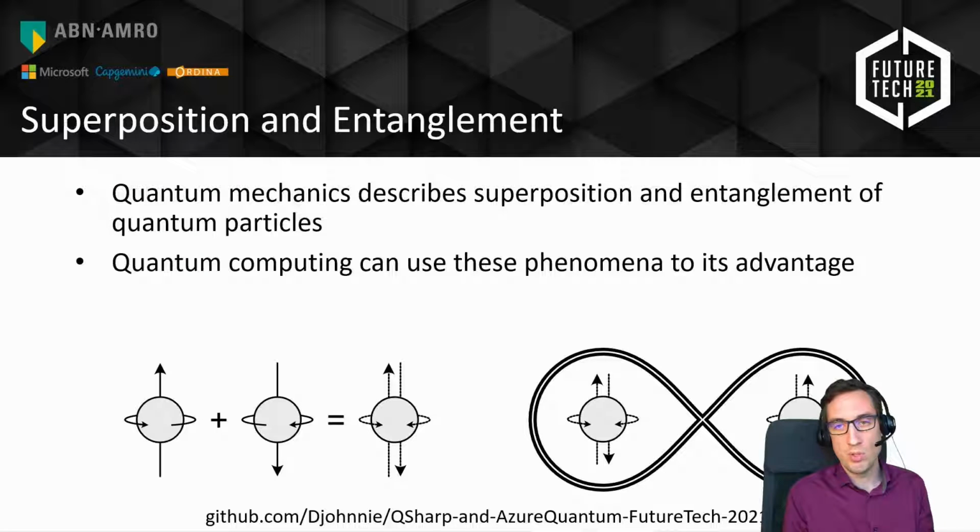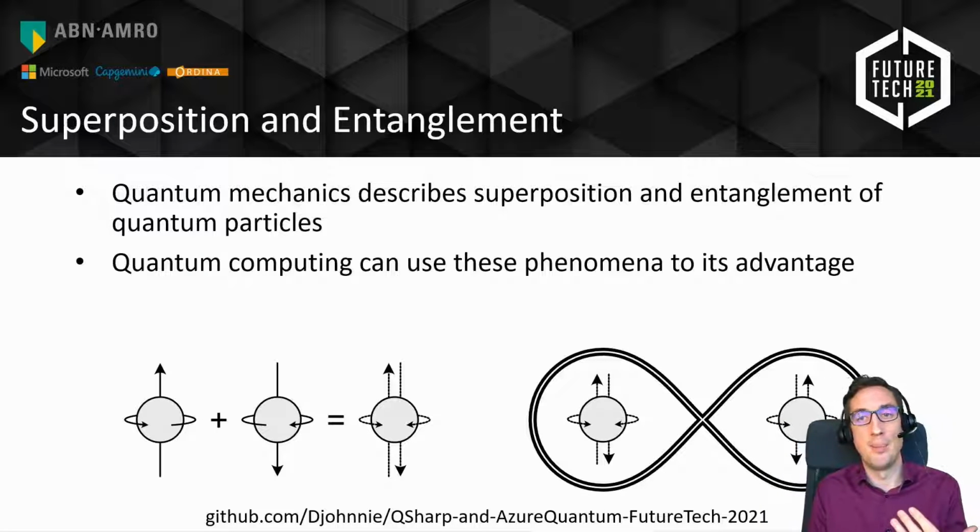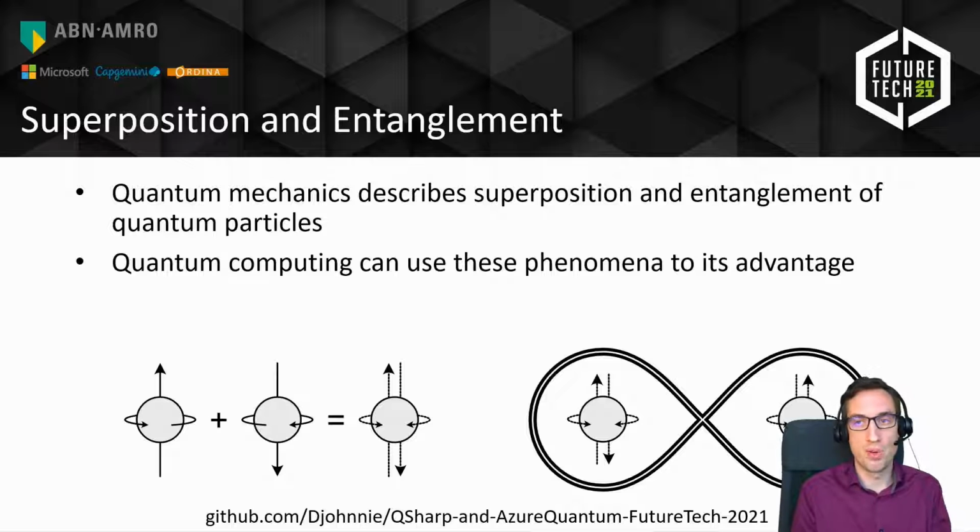So what are quantum computers? They are basically based upon concepts from quantum mechanics, and the theory of quantum mechanics is already 100 years old, so we have a lot of knowledge about that. So quantum computers use superposition and entanglement and some other things, but superposition and entanglement are the two most important ones, which are borrowed from quantum mechanics. We don't have time today to go into much detail about this, but in the bottom you can see on